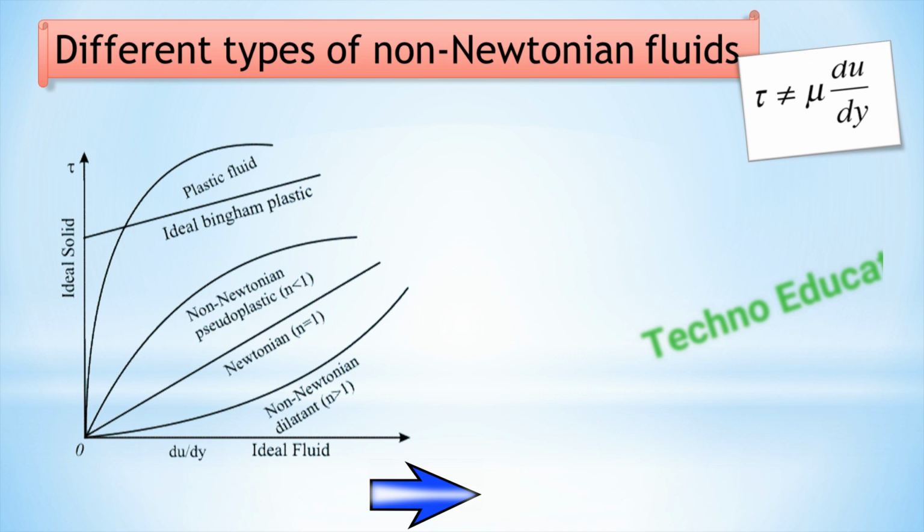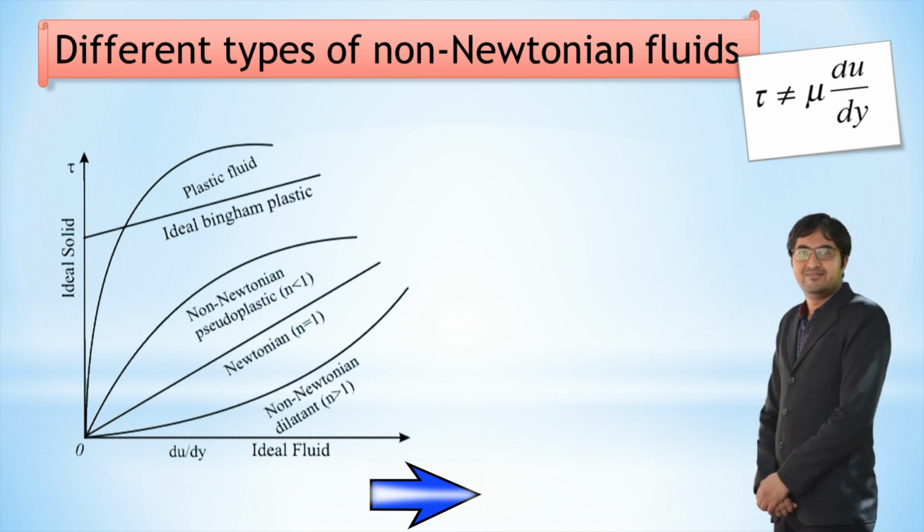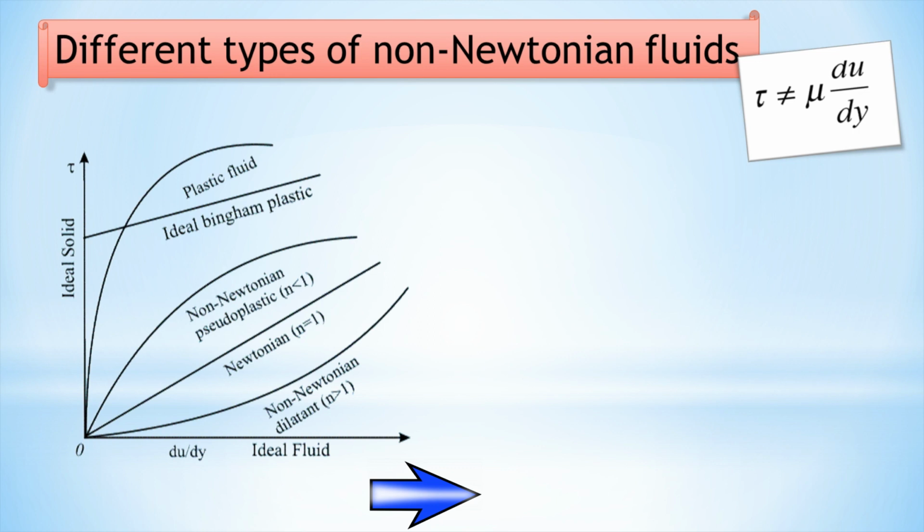The abscissa in the figure represents the behavior of ideal fluid, since for the ideal fluid the resistance to shearing deformation rate is always 0, and hence it shows 0 shear stress under any condition of flow. The ordinate represents the ideal solid, for which there is no deformation rate under any loading condition.